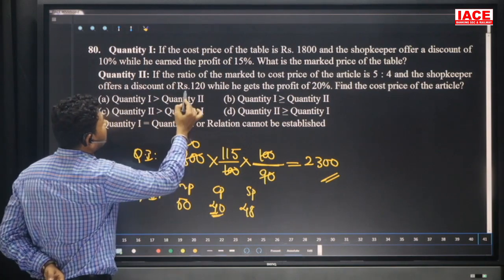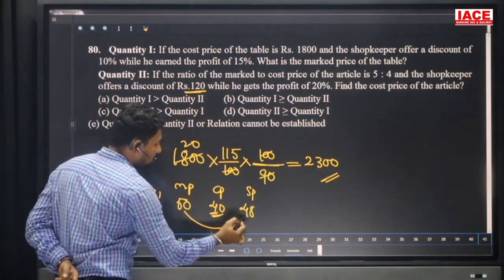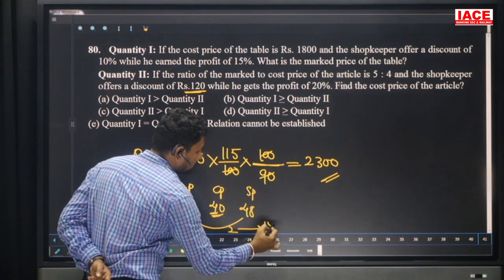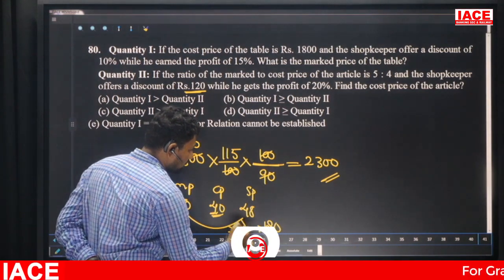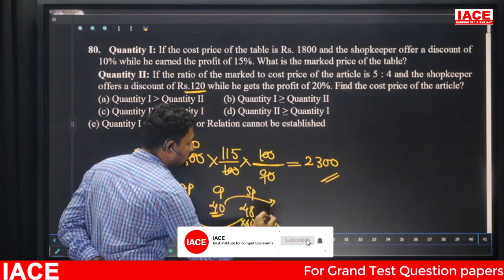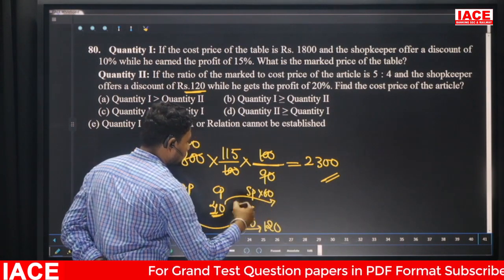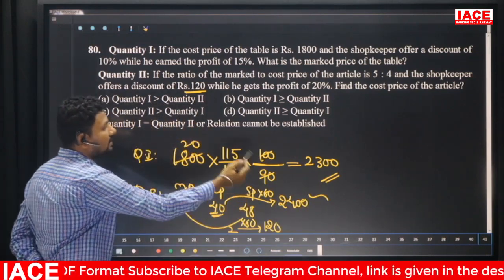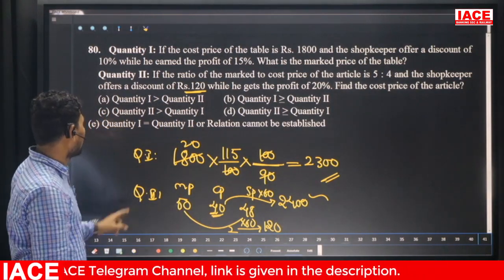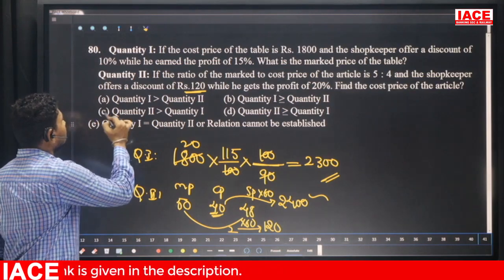And look at here, the discount is 120. Here the discount is how many parts? 2 parts. 2 parts is equal to 120. We need what? What is the cost price? 2 parts is equal to 120, and multiply with 60 here also. 60 into 40 is 2400. Here the cost price is 2400, here the cost price is 2300. Quantity 1 is greater than quantity 2. Our option is what? C.